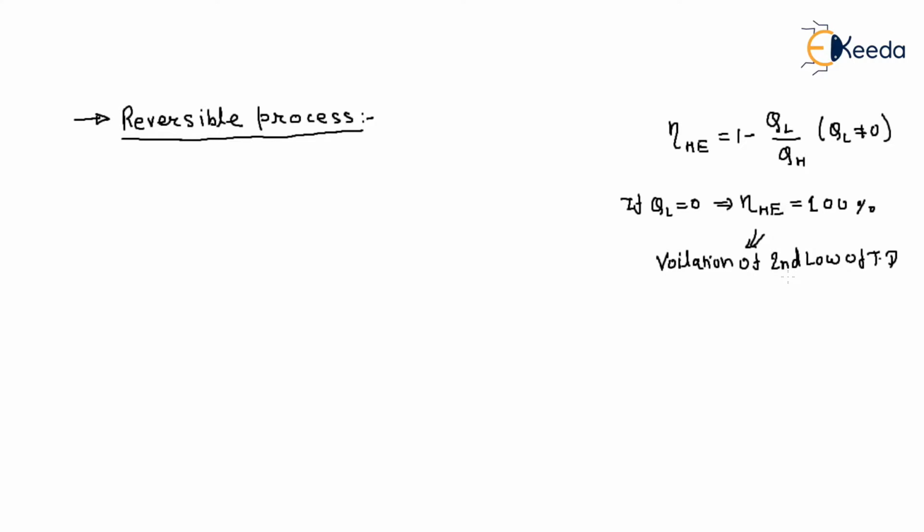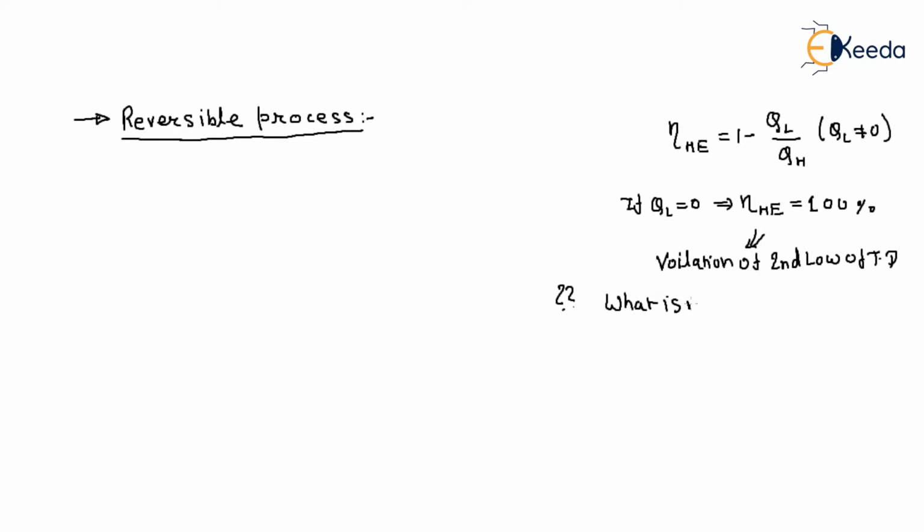So then one may ask, what is the highest efficiency that a heat engine can possibly have? If it is not 100%, what is the highest efficiency?